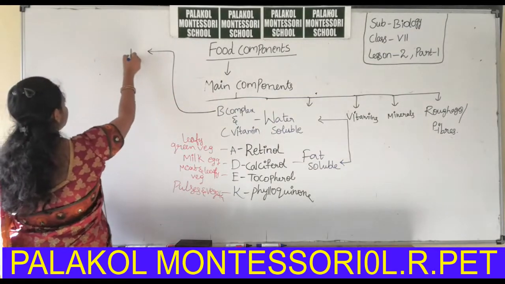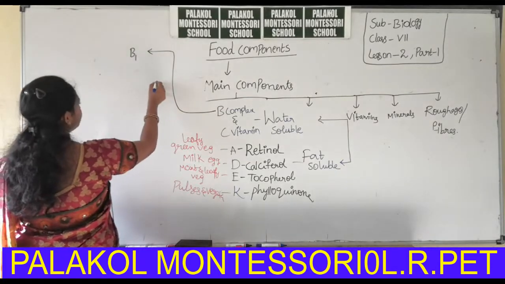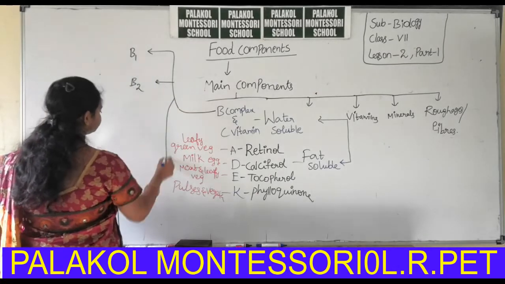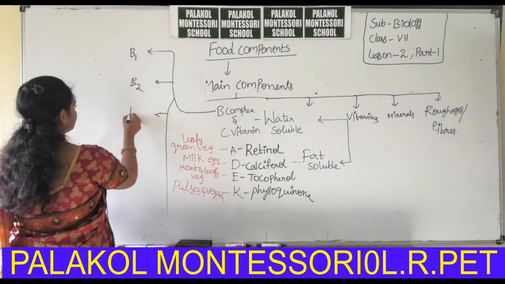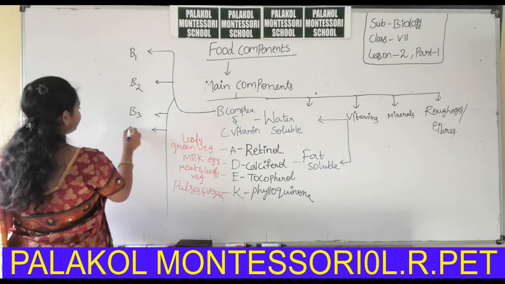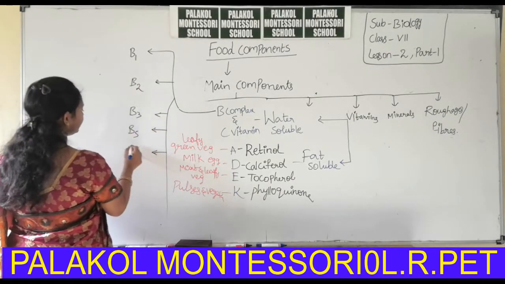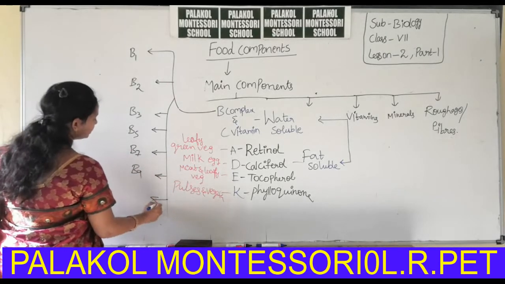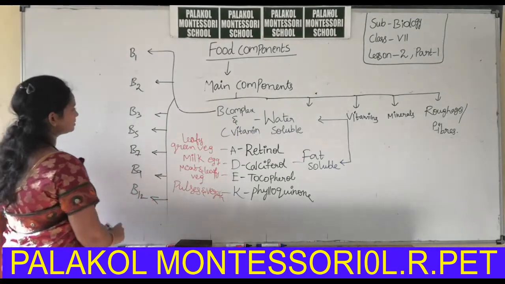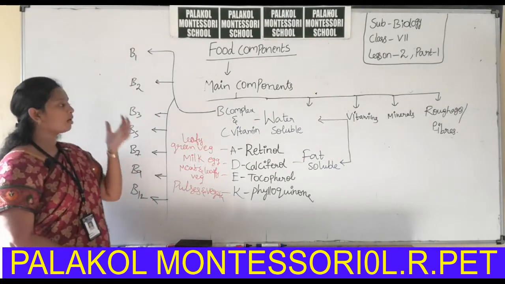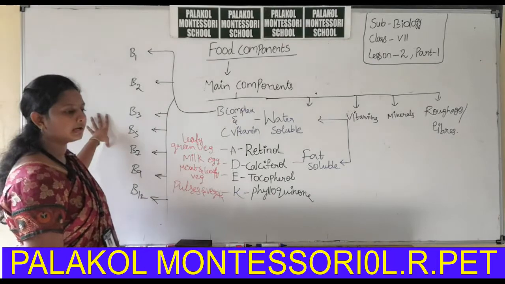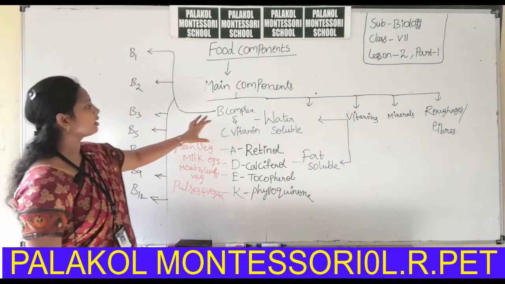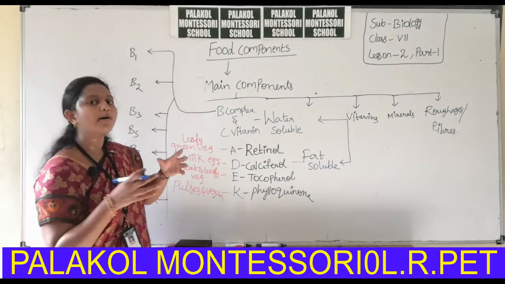So vitamin B1, vitamin B2, B3, B5, B7, B9 and B12. These are the vitamins present in the B complex. Due to the presence of a number of vitamins here, it is named B complex.